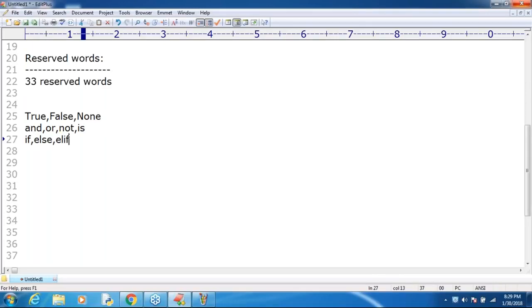Remember, if, else, elif. Can you please tell what is the meaning of elif? Else if. In Java or in C language we are going to use else if, but in Python we have to write the short word elif. Okay, this is the reserved word. Next, sometimes we may use the loops concept, right?